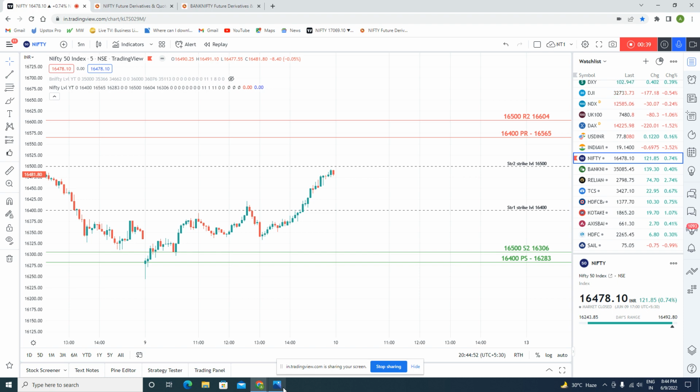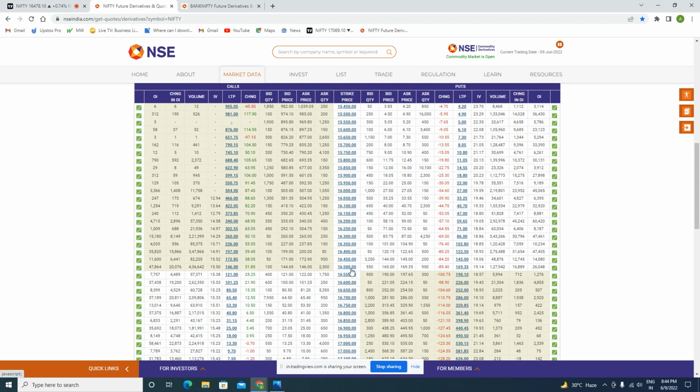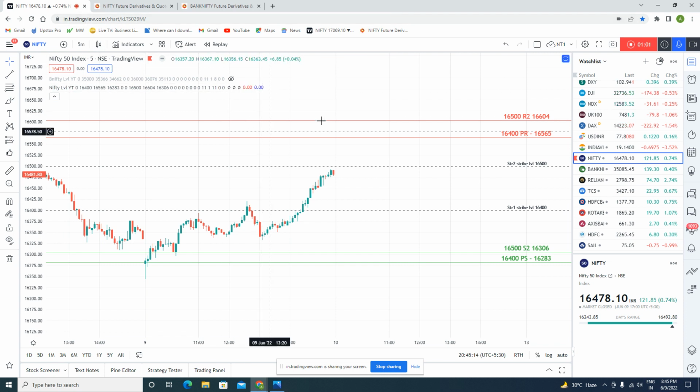First we'll discuss the option chain analysis for the Nifty. From the option chain we have found that 16500 and 16400 are the first and second straddle today. How did we find them? You may know that if you add the put and call OIs for all the strikes in an Excel sheet, you will get that 16500 has the highest open interest, adding both put and call open interest, and 16400 has the second highest.